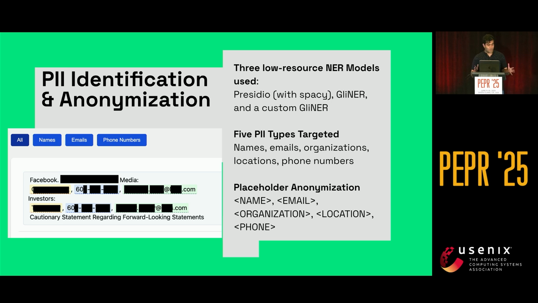We looked at 3 low-resource NER models. I mean, we were still grad students at the time, and we couldn't use things like OpenAI or some big LLM. So we stuck to Presidio and spaCy, and some GLiNER models, which are recent transformer-based models for NER extraction. One of them actually belonged to the same organization which released this data set. In our analysis, we found that simple models within spaCy could extract 100 times more named entities, and in a much faster way than the transformer models themselves.